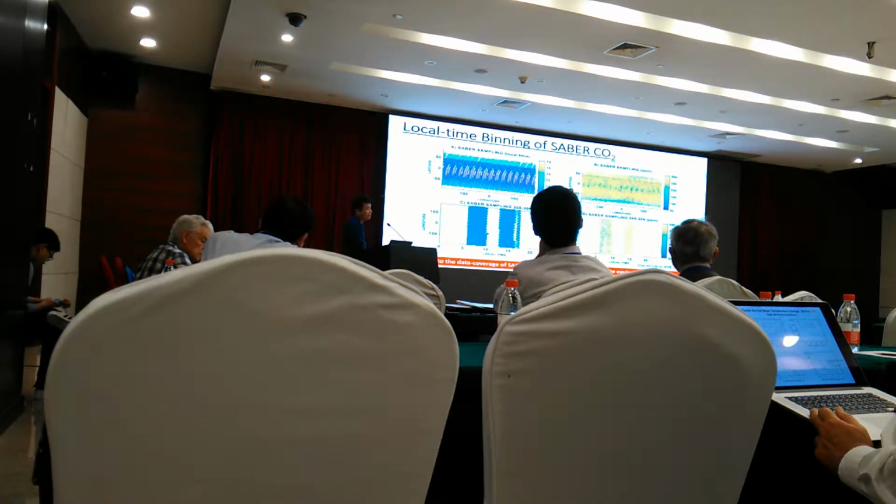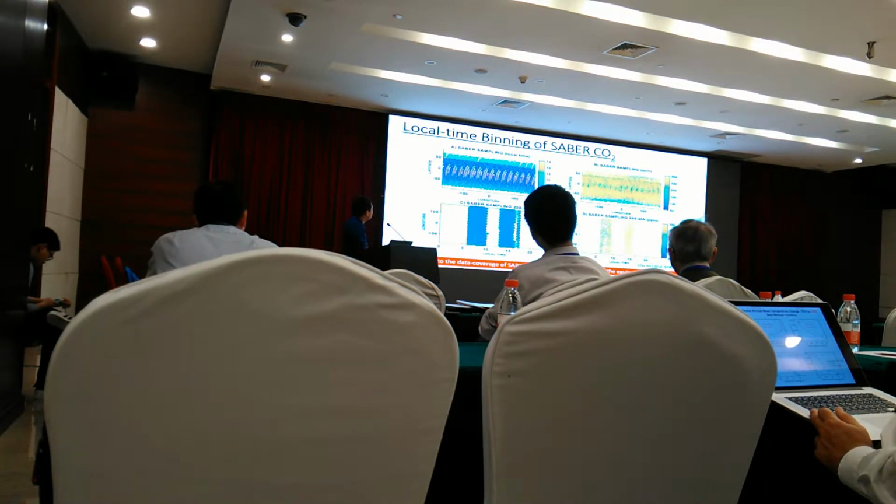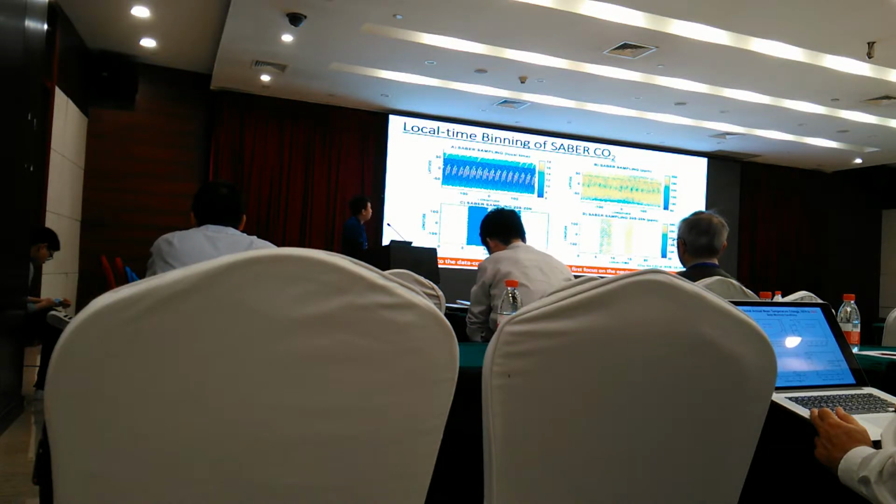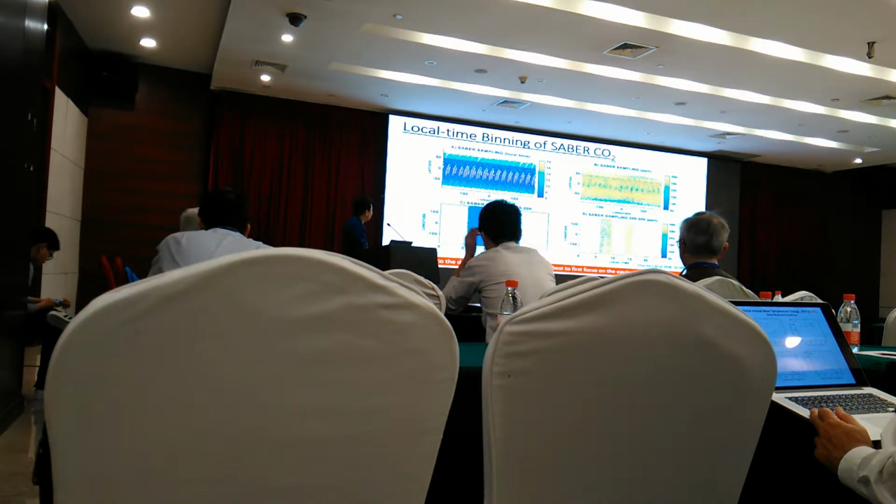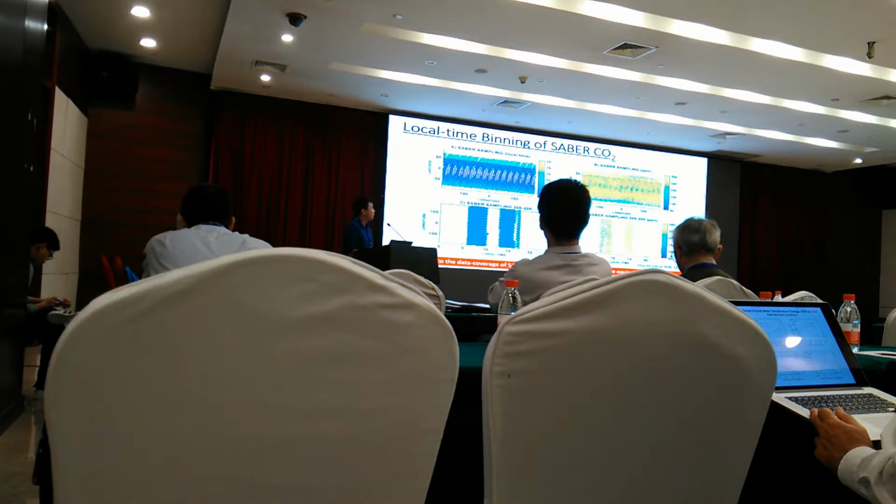Here we see that SABER CO2 is only during daytime, and we want to find regions where there's good coverage throughout the day. And this plot here shows that over the low latitudes, we get good coverage from 6 a.m. all the way to 6 p.m. This becomes even more apparent if we take the data points here and plot them as longitude and local time. So here we see again that there's good coverage throughout the day. Because of that, this work will then only focus on the low latitude equinox.